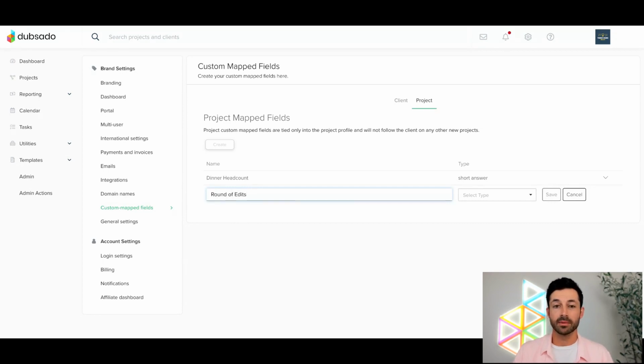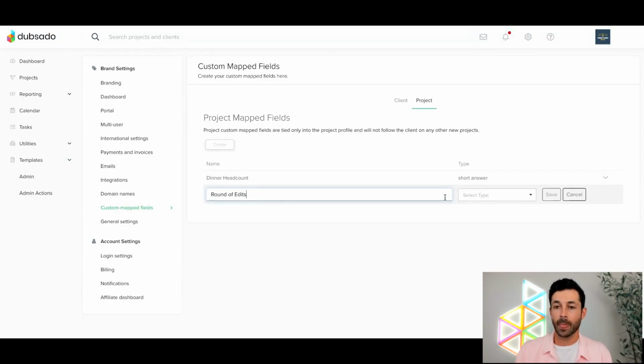If I'm a web designer, maybe I want to send my work to the clients, let them look at it, give me some notes, and then send it back to me and say, hey, fix this or change that. Maybe I typically do 3, but maybe I want to offer up to 5 or 6. So that might be a specific value that I would have for this particular project. So maybe we could do a custom field for that. I'm going to go ahead and name this field whatever I like. And the name is entirely up to you.